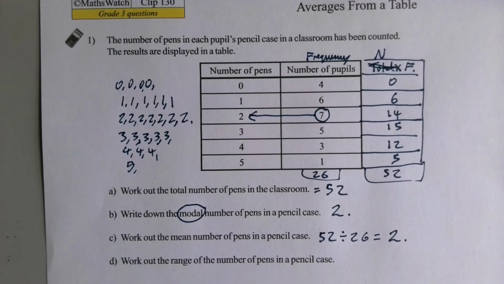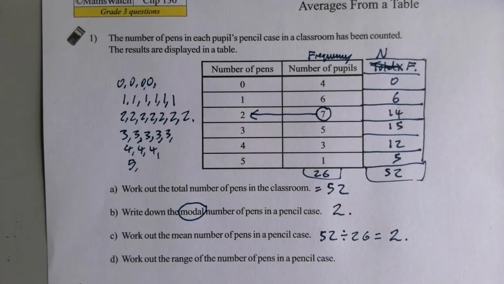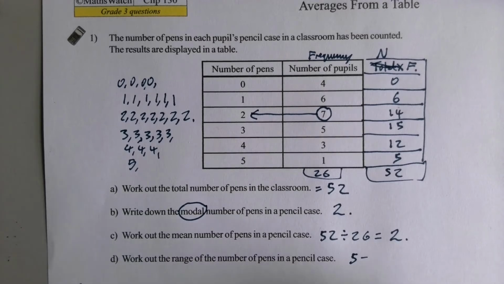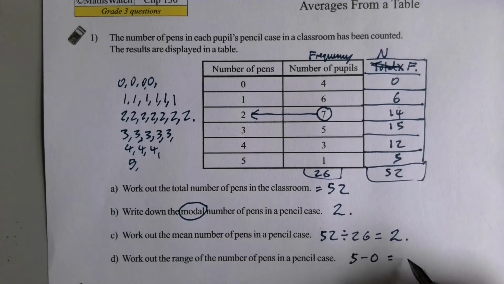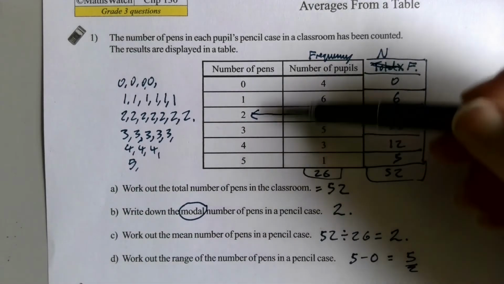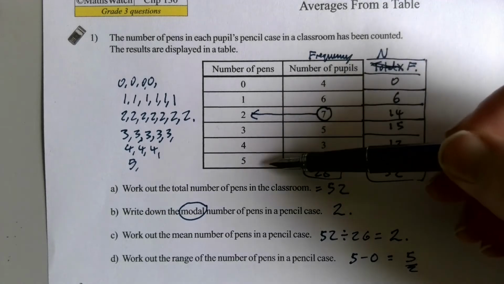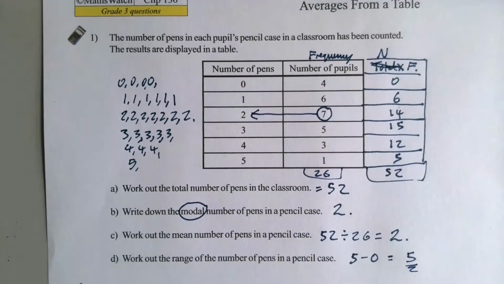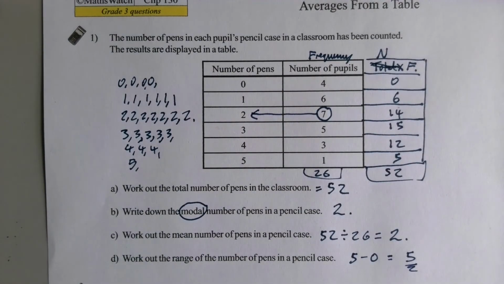And the very last one, work out the range of the number of pens in a pencil case. So the range is the biggest number of pens, 5. Take the smallest number of pens. That's probably Tristan's 0 there. So 5 take 0 is a 5. So there's a range of 5 different amounts. Actually, there's 6 different amounts that you could have, isn't there? But there's only a difference of 5 between the biggest and the smallest amount.